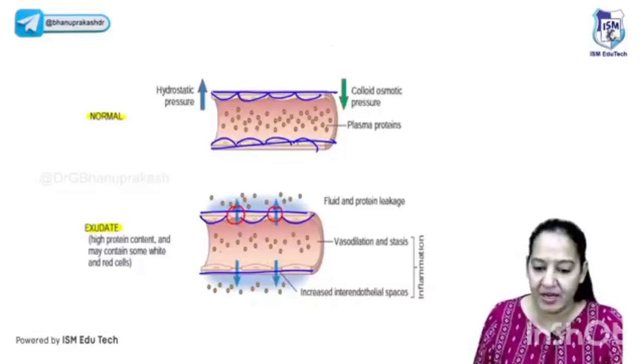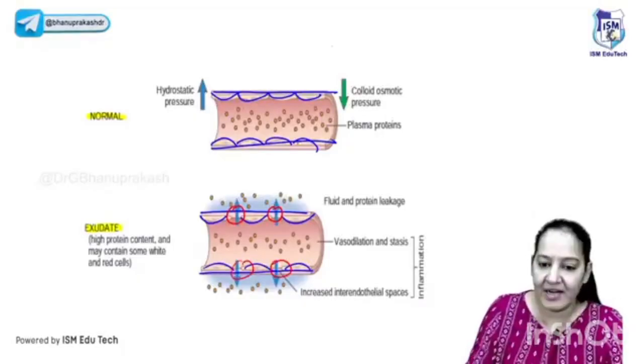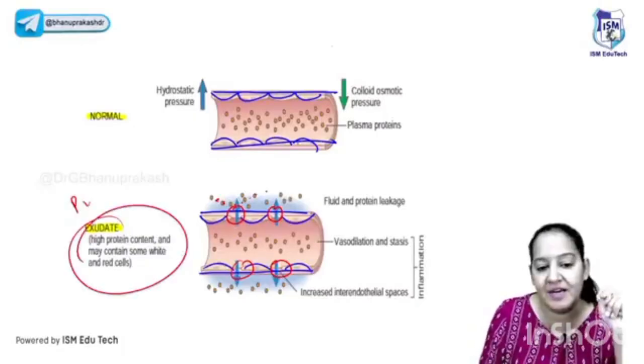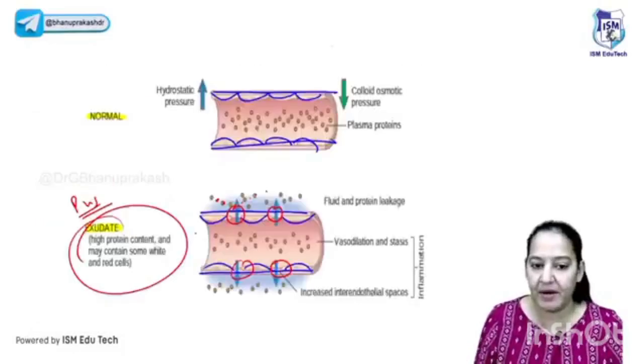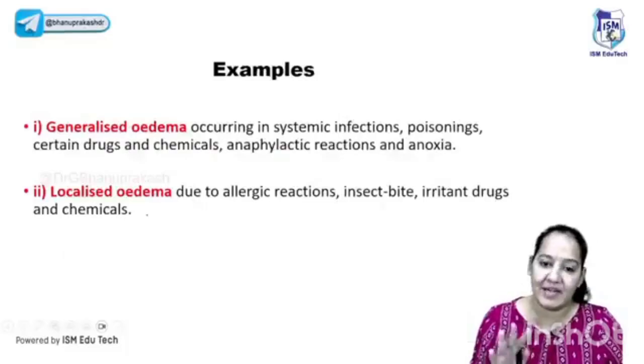So I told you, when the endothelial lining is discontinuous and gaps are present, it is known as increased vascular permeability. When the endothelial lining is continuous, only fluid goes out. But when the gaps are present, along with the fluid, protein also goes out. So this edema is exudate edema. Basically it's pus. It's exudate edema, right? So whenever there is inflammation, I told you the 5 vascular events. The fourth event is increased vascular permeability that leads to exudate type of edema.